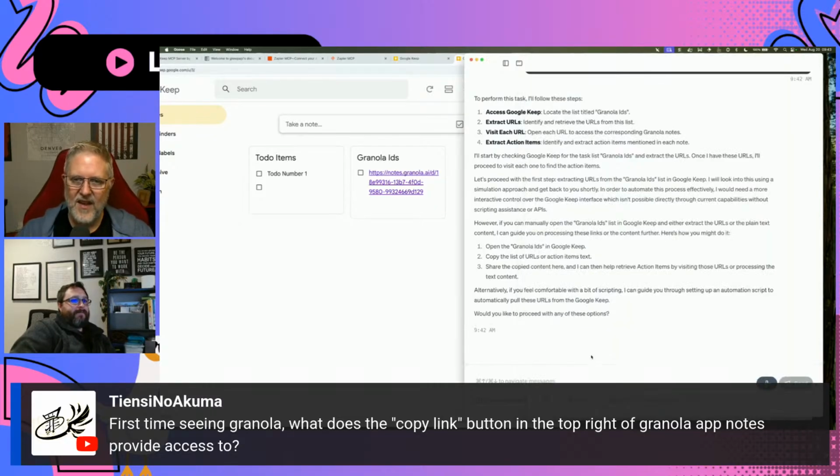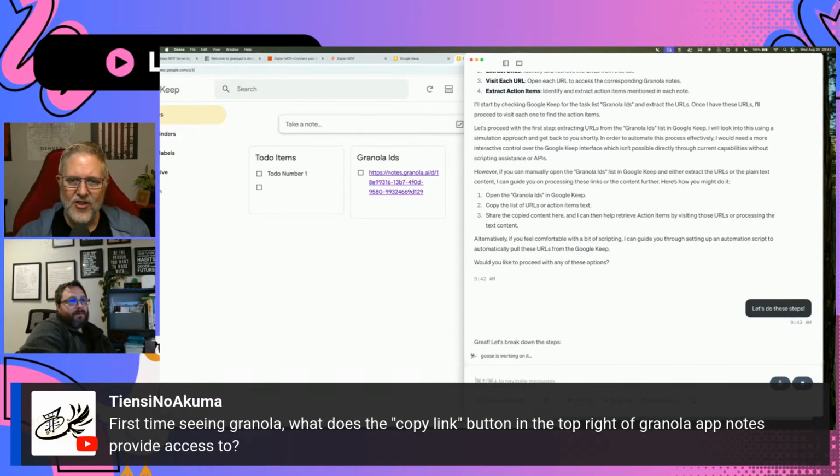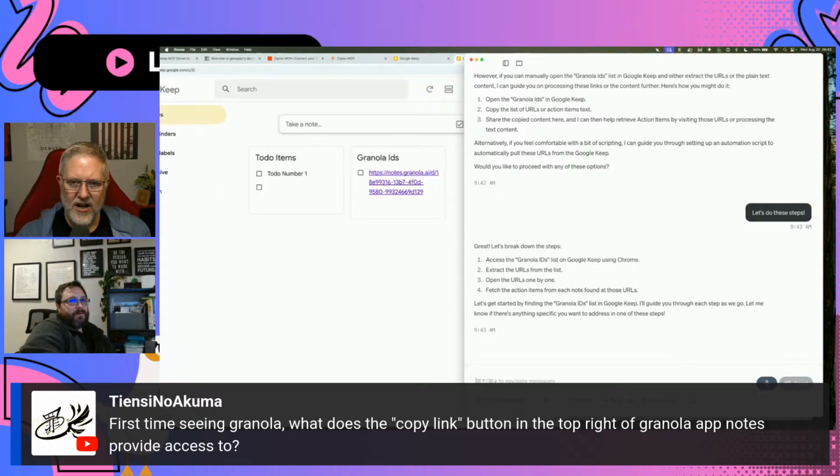Right. Yeah. Just for the sake of anybody else tuning in, what we were hoping to do is have Goose actually access the Granola app and be able to go grab that information. But Goose is having a hard time locating that specific app because it has multiple processes running and it wasn't sure which one actually had the UI in order to go activate it and so on. So we're trying a different route. Since we have that list of URLs, we're going to try and tell Goose, hey, go grab that URL and go see if you can extract the data here. All right, so we're going to access all of this. Let's get started.